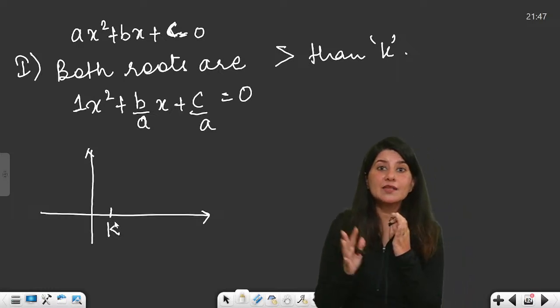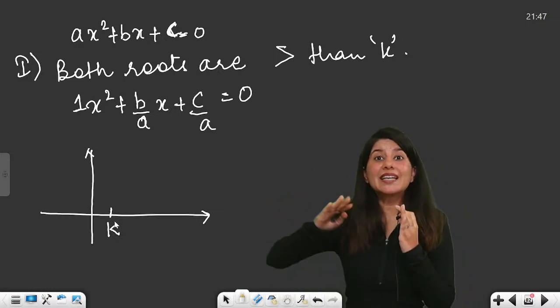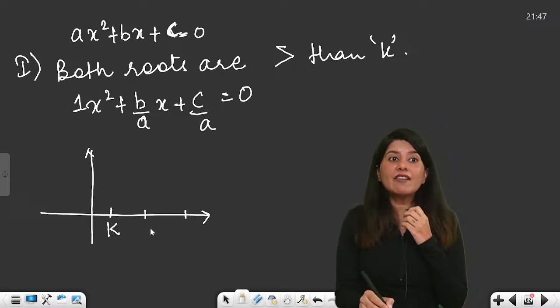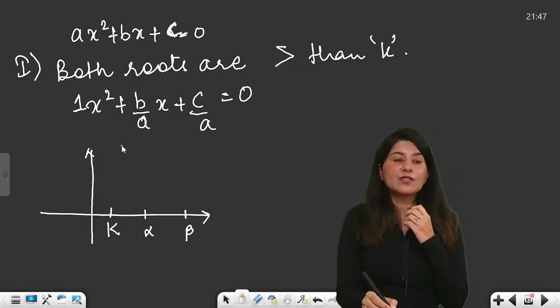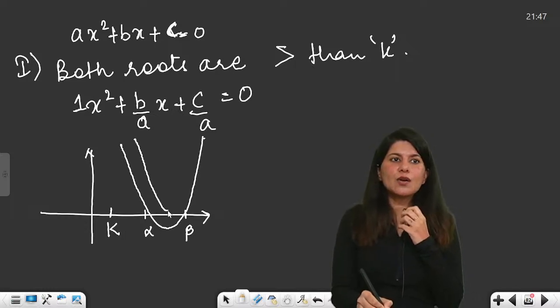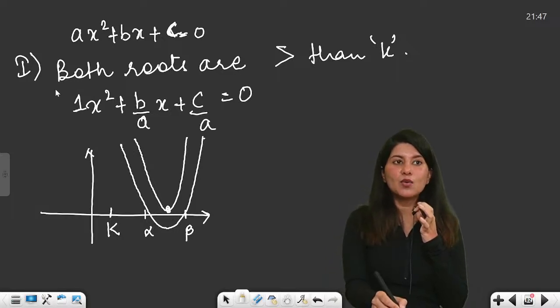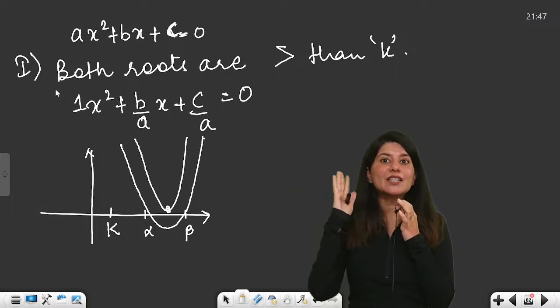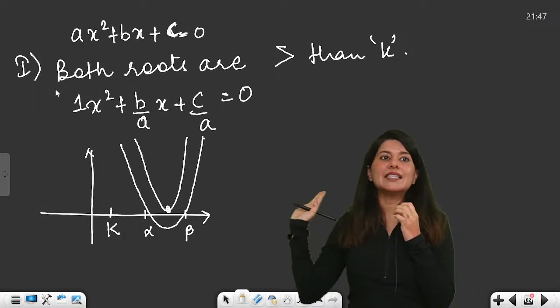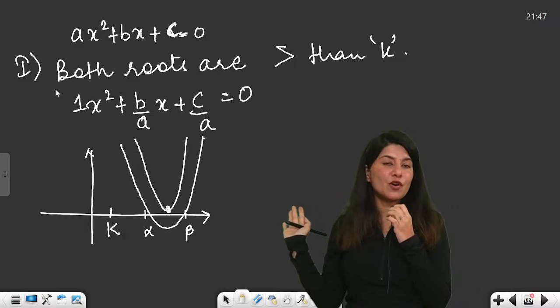Now what I want is my both roots should be greater than k. That means my alpha and beta both lie after k, right? So either this will be my case, or both roots are equal, then also I am fine. So upward facing parabola, so the moment I see the question, I'll divide by a. So leading coefficient 1 is there. I don't need to apply any condition for my leading coefficient.